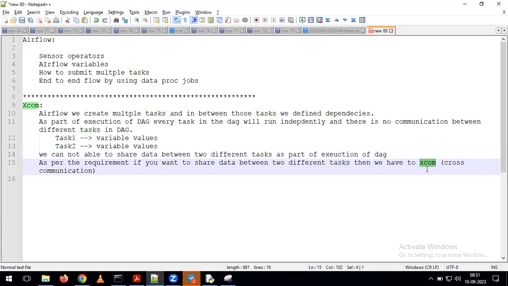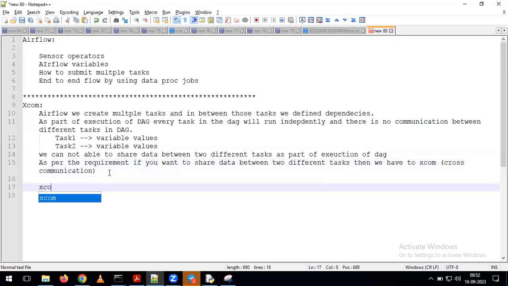XCOM is a kind of shortcut name. If you want the detailed name, we can call it cross communication. If you want to maintain cross communication between two different tasks in the DAG, we can use the concept called XCOM. With the help of XCOM, we can share data between two different tasks depending on our requirement. For this operation, we have two methods called xcom_push and xcom_pull.